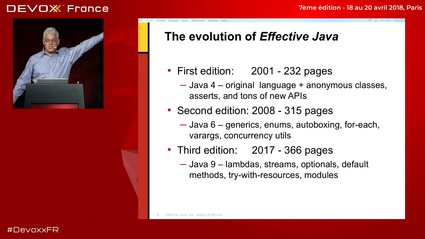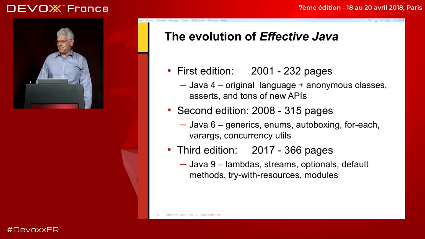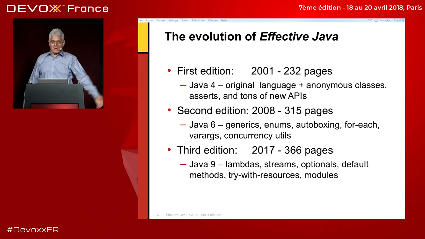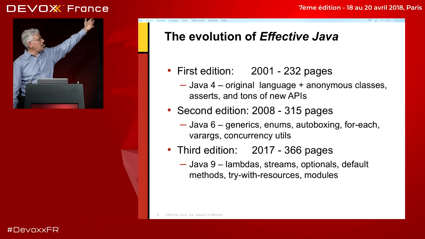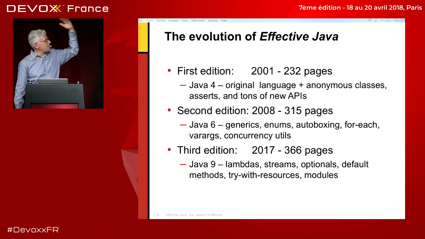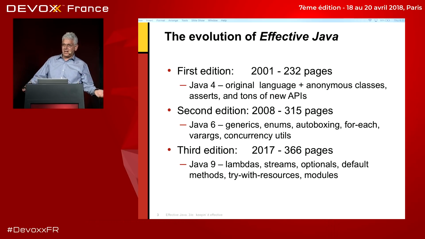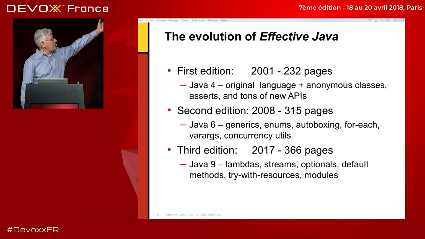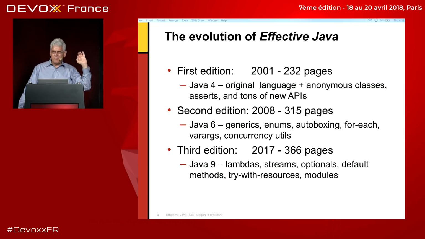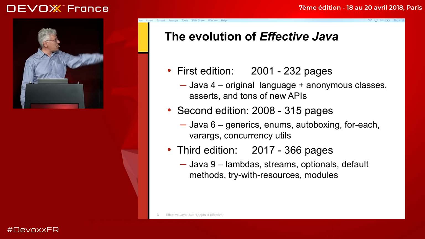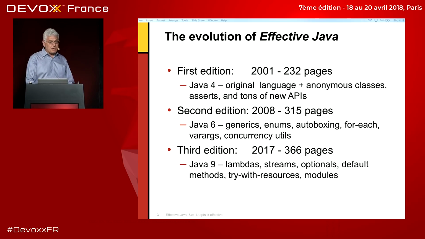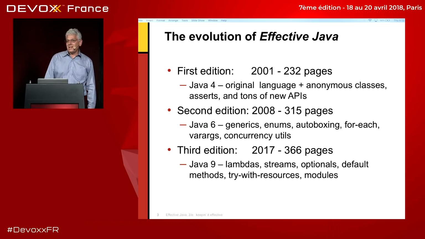A brief history of the book. The first edition came out in 2001, which is kind of amazing, right? Many of you were little school children back then. It covered the Java language itself and was only 232 pages long. The second edition came out primarily because of Java 5 and Java 6, so it covered generics, auto-boxing, for-each, and varargs. It lasted a good 8 years. Then in 2017, at the very end of the year, I published this edition, which covers all of the Java 7, 8, and 9 features, primarily lambdas, streams, optionals, and so forth.